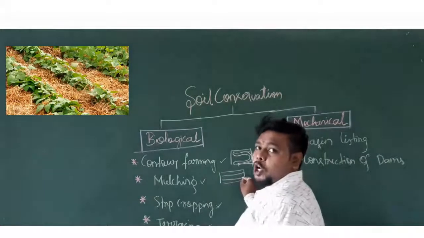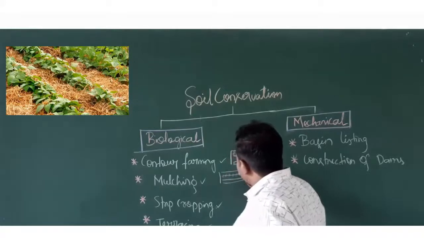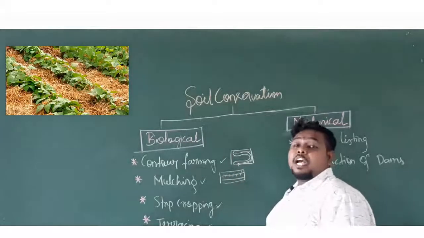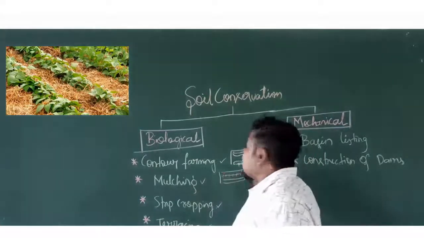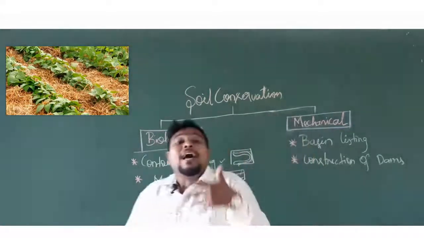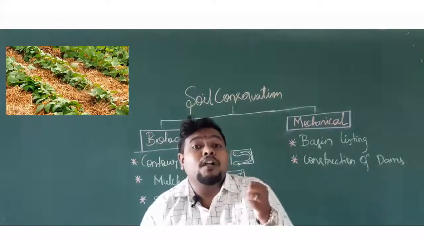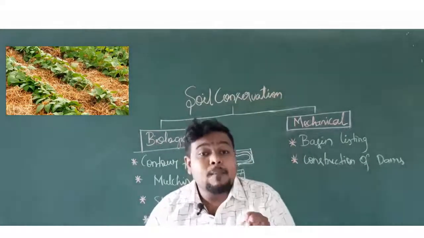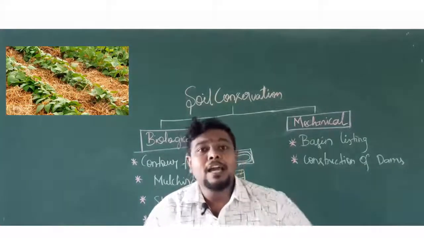This layer will be covered by a mulching paper, or you can use any other material or plant waste to cover this layer completely, so that it will reduce the rate of transpiration, it will reduce the rate of evaporation of water, resulting in the soil being wet for a longer period of time, and this can reduce your soil erosion here.